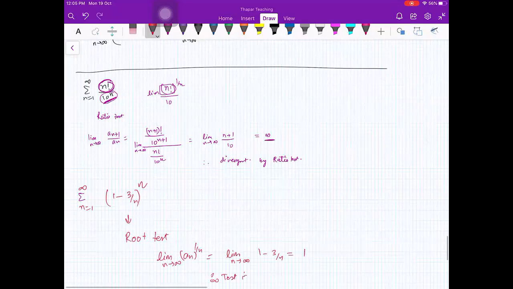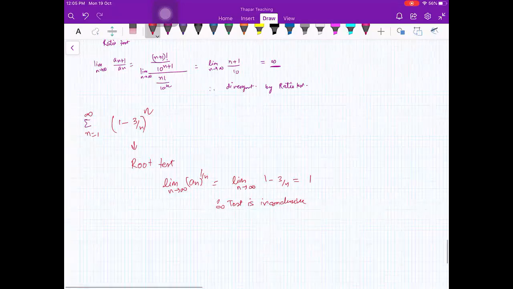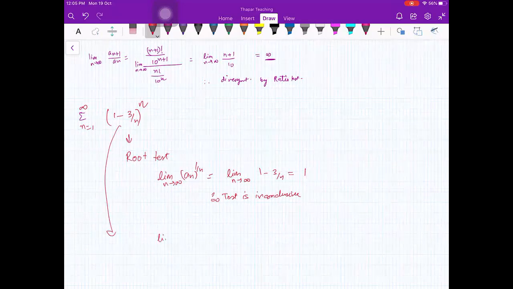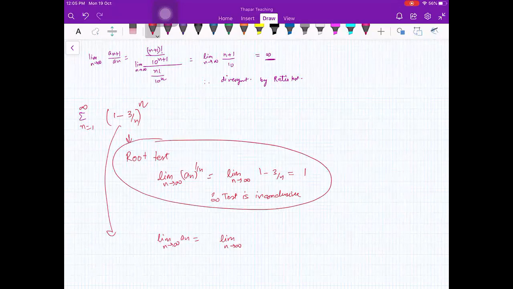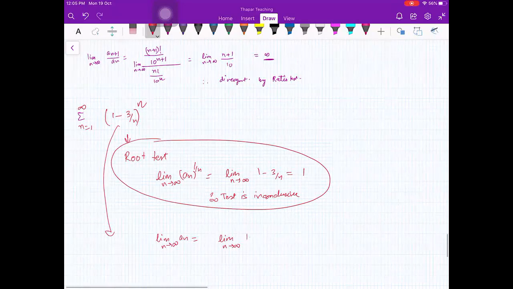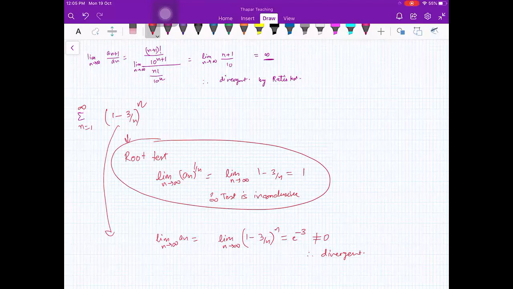मैम ये तो इनक्लूसिव हो जाएगा. Yeah, simple बेटा. So you go for limit n going to infinity of a n. That is not ratio test; root test तो fail हो गया. Right? So I'm just finding out the limit of nth term. Nth term non-zero. Therefore, divergent. So you see, whenever ratio test or root test fails, then you have to go for other test. And most of the time, that test is nth term test, but not always. Got it?